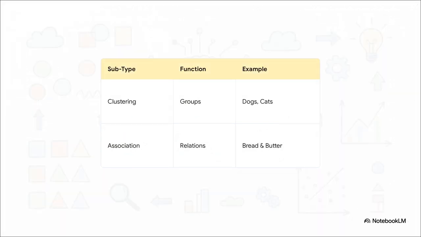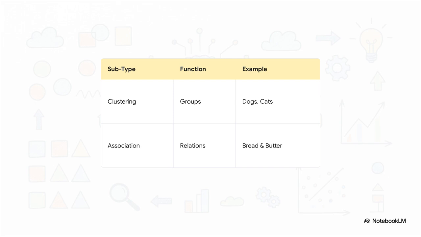Now let's look at unsupervised learning, which uses unlabeled data. Here, the machine has to find its own way. The first subtype is clustering. It looks at thousands of images and naturally groups similar items into clusters based on visual distance, like separating dogs, cats, and monkeys, or grouping your favorite songs by their acoustic tempo.